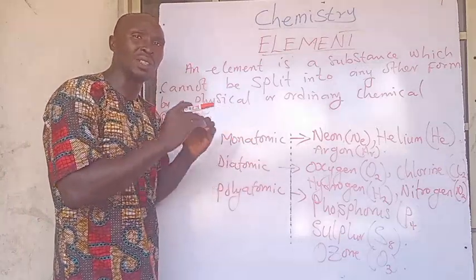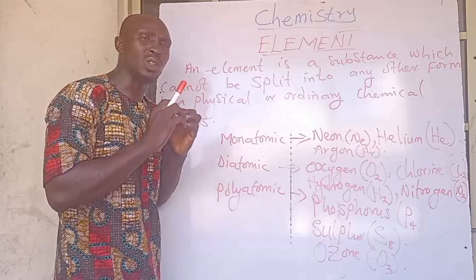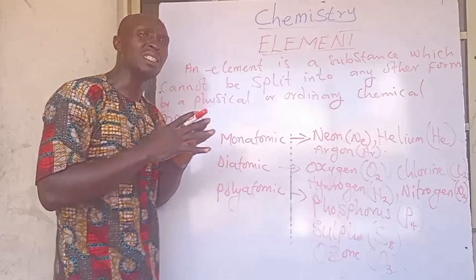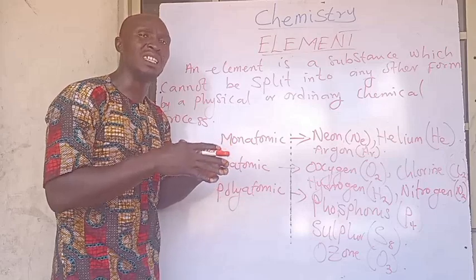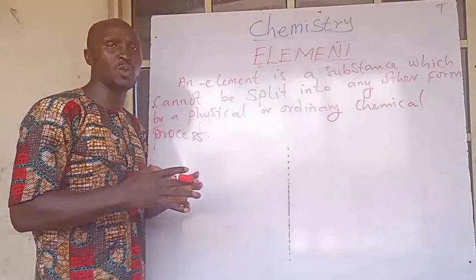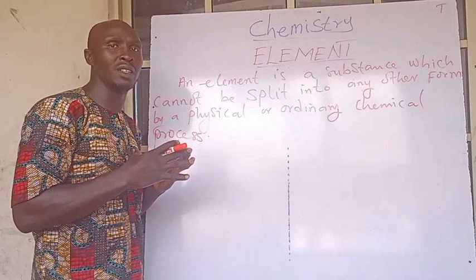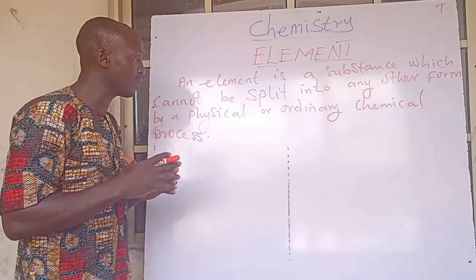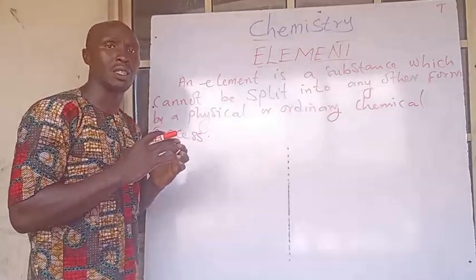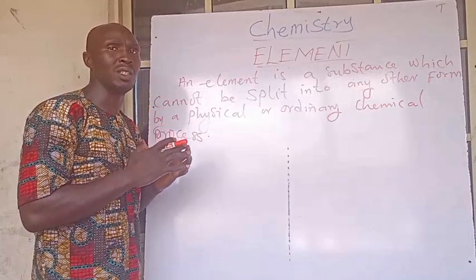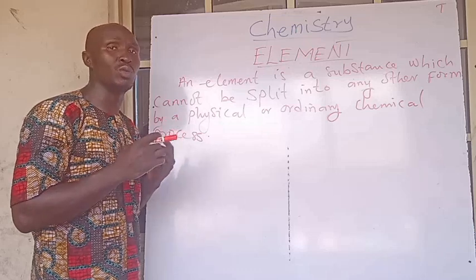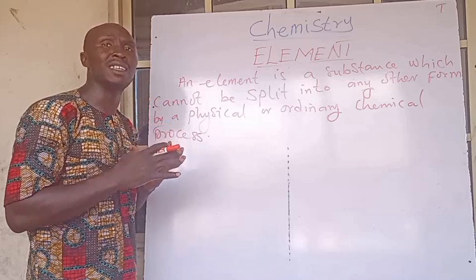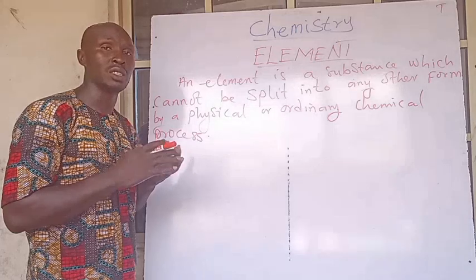So I'm bringing atomicity here today because it has to do with the teaching. But when we get to the teaching of atomicity properly, you get to understand what it means for the atomicity of an element in a chemical reaction or in a stable state. In as much as we understand the fact that we have the monatomic elements, the diatomic elements, and the polyatomic elements, we must also understand that some elements are said to be metal, some are said to be non-metal, some are said to be metalloid, some are said to be the lanthanide, the actinide, and also have some that are said to be what? Transition what?